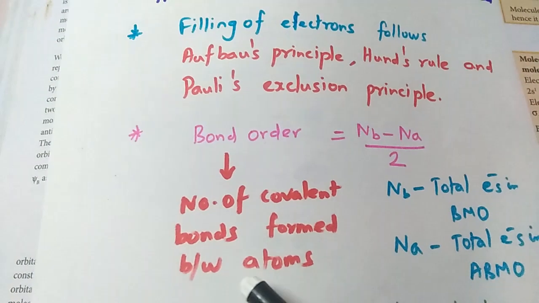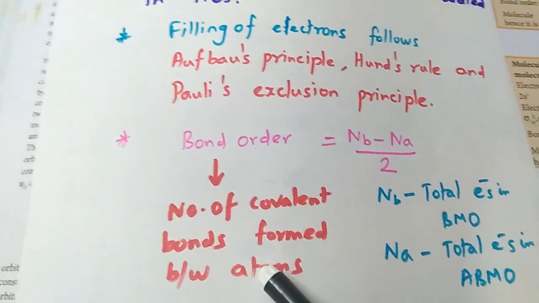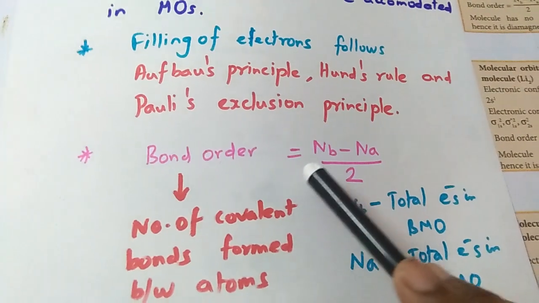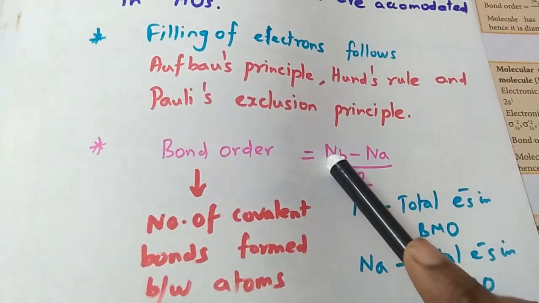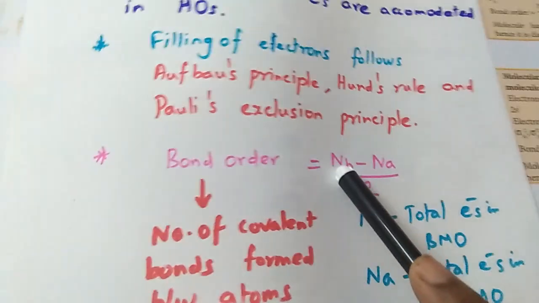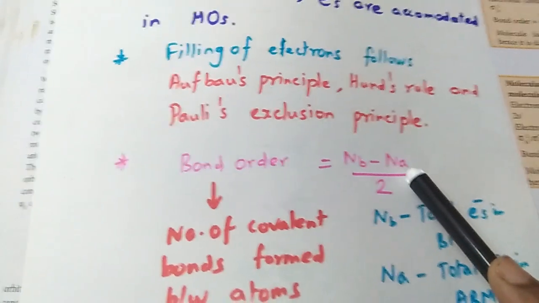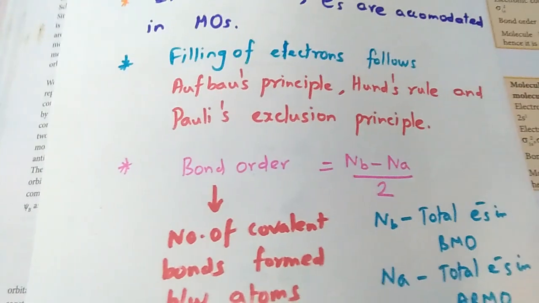The number of covalent bonds formed between atoms in a molecule is determined by the term bond order, which is equal to half the difference between the number of electrons in bonding molecular orbitals and the number of electrons in anti-bonding molecular orbitals. Hope you have understood the concept.